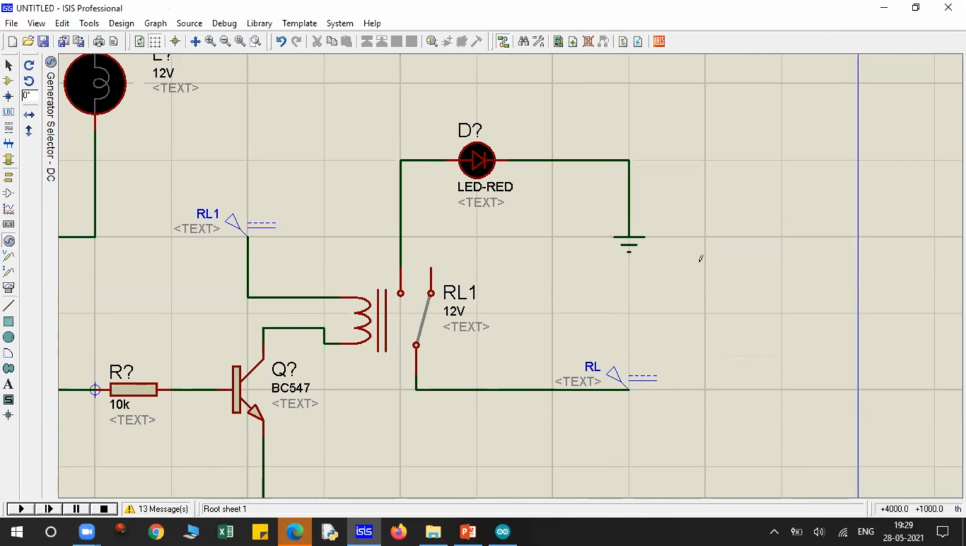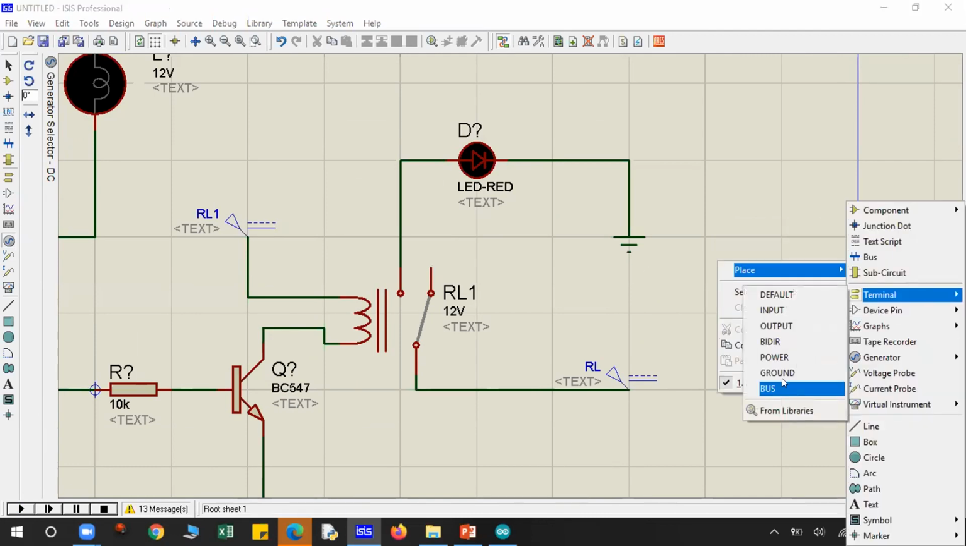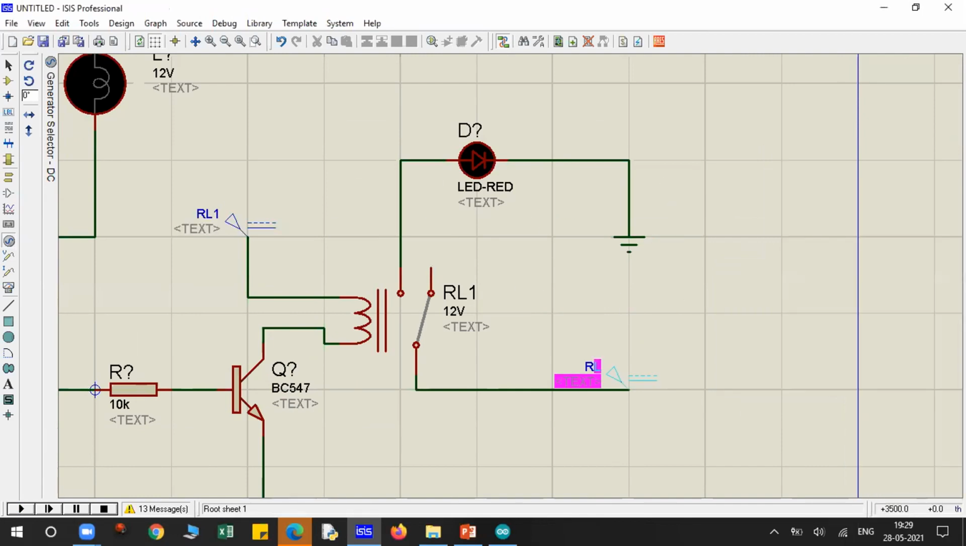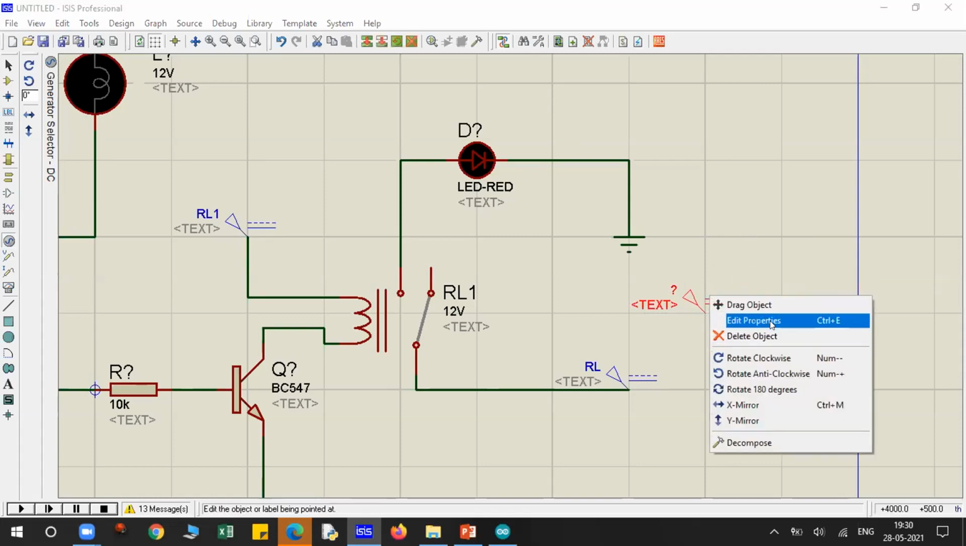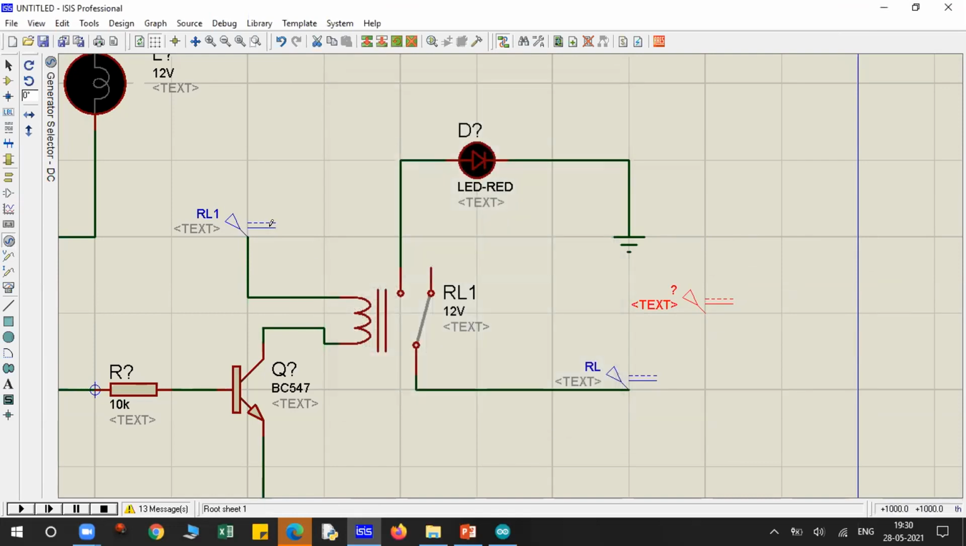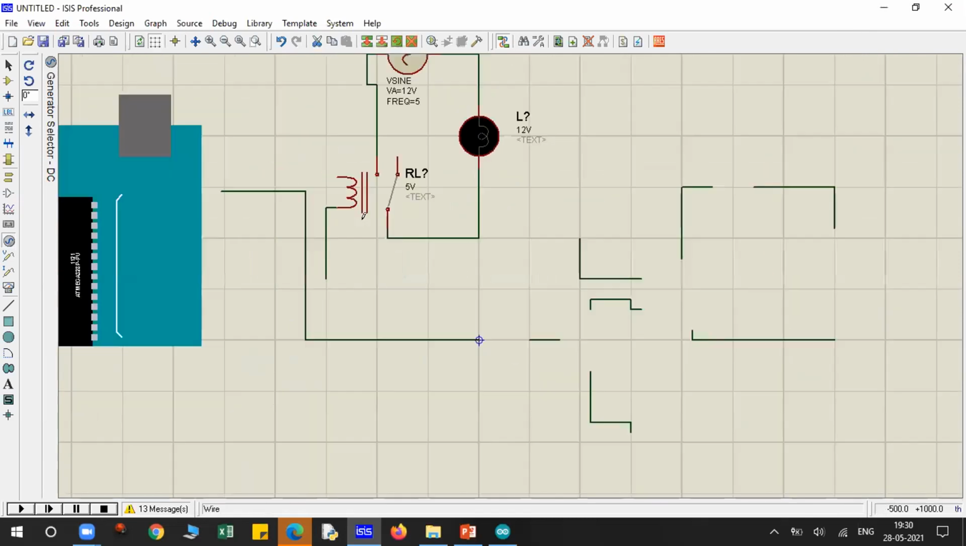So right click over here, go for place, terminals, and generator. You can use the power section also, but for that you have to set it to plus 12 volts. This is a DC generator. I have used two DC generators here: this is one and this is the second. Just place it over here and connect it. If you want to change the value of voltage, go for edit properties and set it to 12 volts. Right now the default voltage is 0. So see guys, it is still working the same.